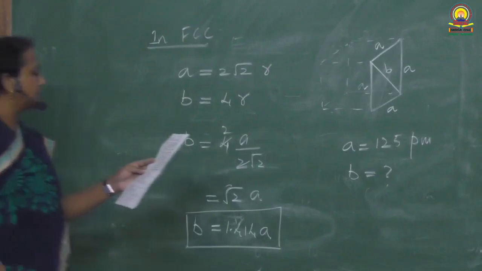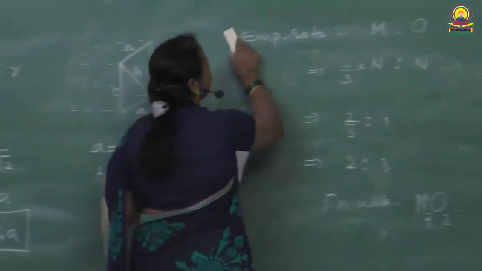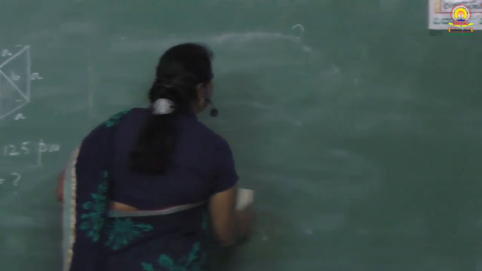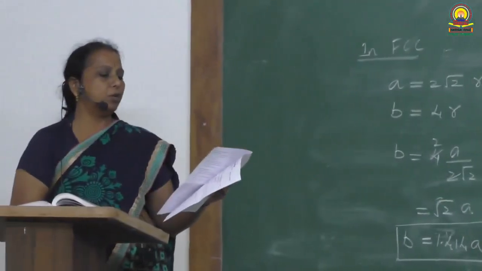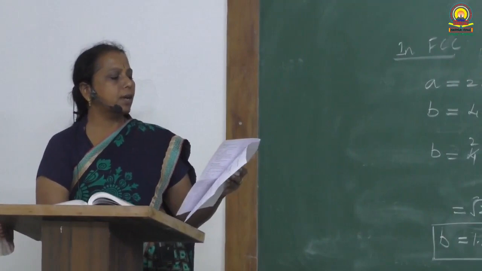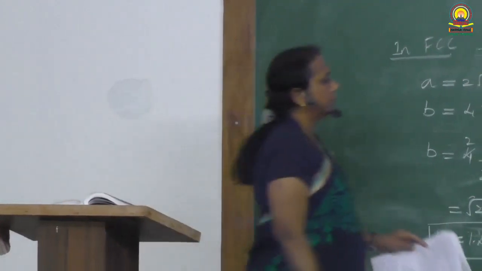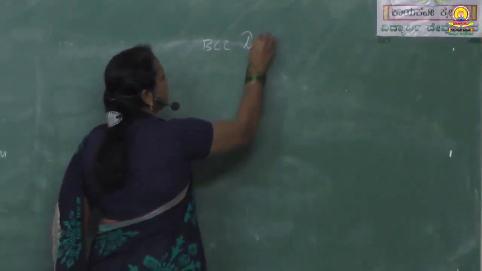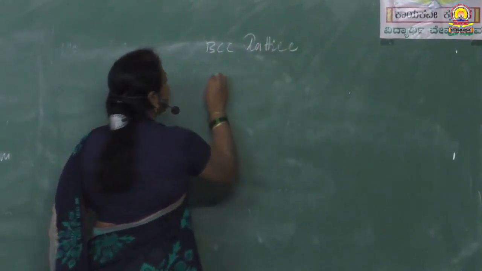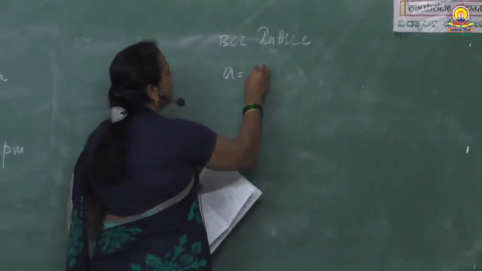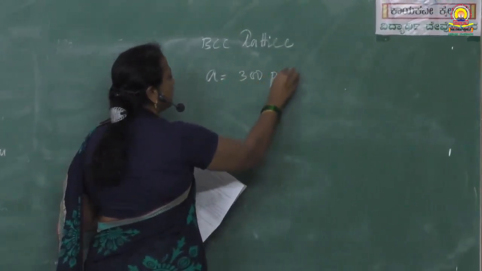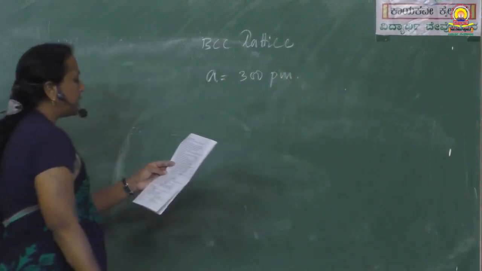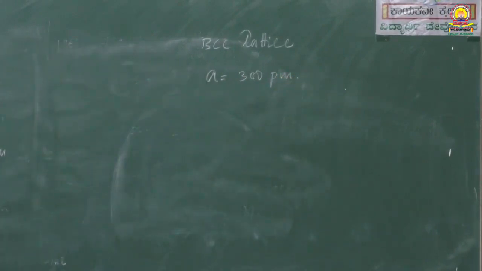A metal crystallizes in BCC structure. Edge length of the unit cell is 300 picometers. How many unit cells are in 5 cubic centimeter of the metal? It is BCC, given, BCC lattice. Edge length A is given as 300 picometers.